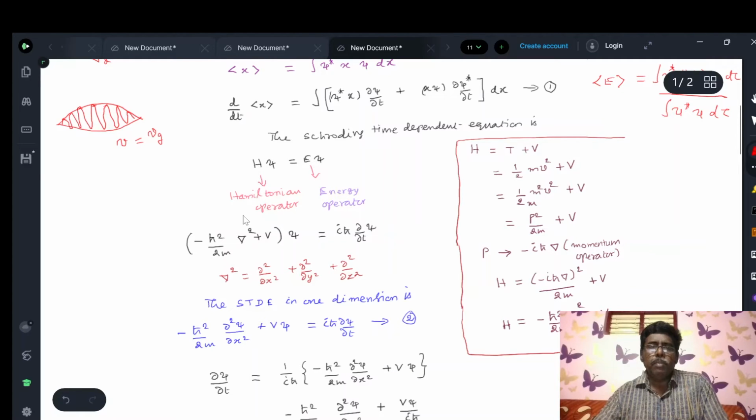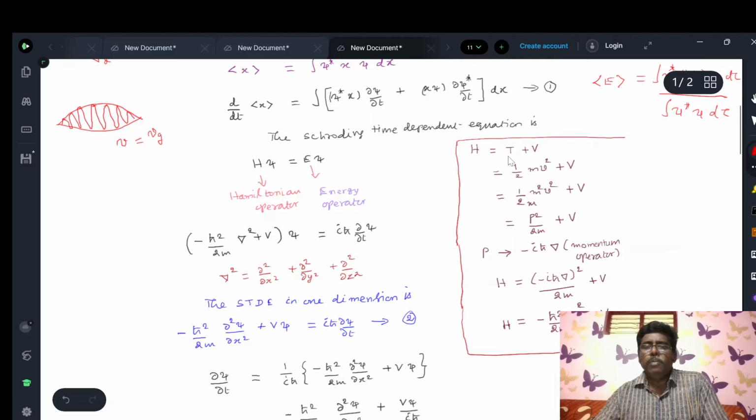Now the Hamiltonian operator value is minus h cross square by 2m del square plus V. This is the way of arriving at this Hamiltonian operator. H equals T plus V, where T is kinetic energy and V is potential energy. The summation of kinetic and potential energy is called the Hamiltonian. In Hindu mythology, we have Ardhanarishwara, who is the Hamiltonian. Half of the form is Shakti and the other half is Shiva. Kinetic energy is Shakti, potential energy is Lord Shiva. So Ardhanarishwara is the Hamiltonian: kinetic energy plus potential energy.